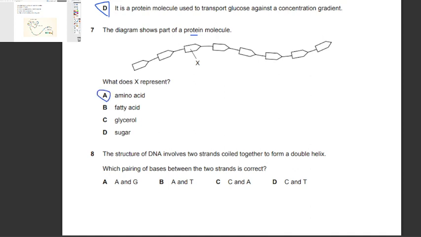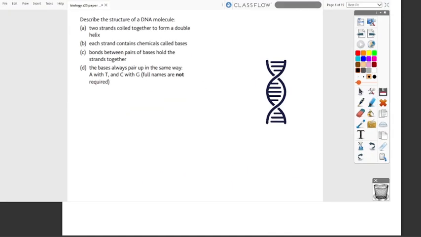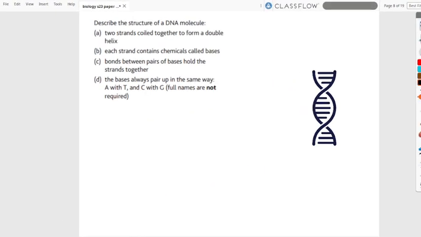Question 8. DNA involves two strands coiled together to form a double helix. Which pairing of bases between the two strands is correct? A, A and G; B, A and T; C, C and A; D, C and T. So to tackle this question, let's go back to check out the pairings from the syllabus. Describe the structure of a DNA molecule.